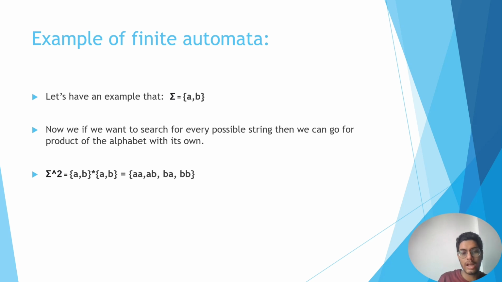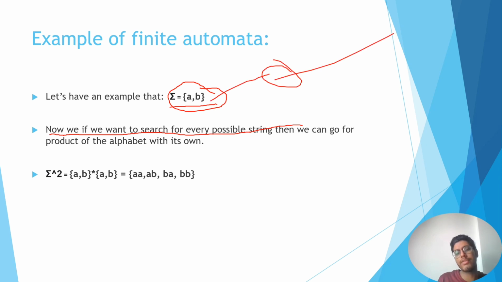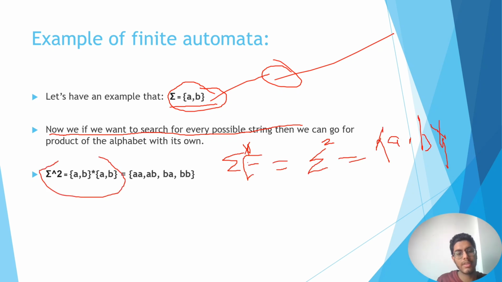We have one alphabet which consists of the symbols A, B. This is the basic one we have done. Now, if we want to search every possible string, what we will do is multiply this alphabet with itself, right? So here we can say {A, B}* {A, B}. So what will be the possible strings? AA, AB, BA, BB, right?